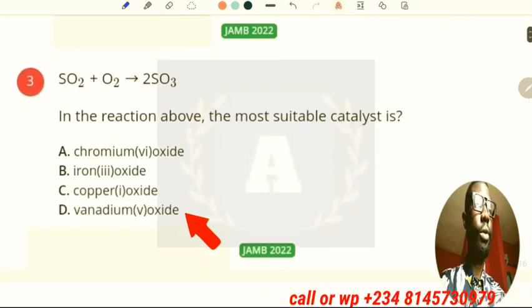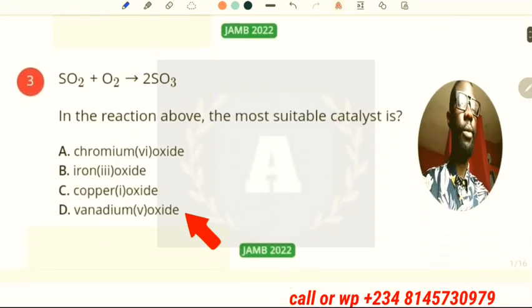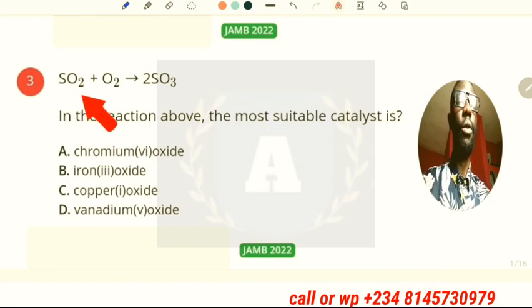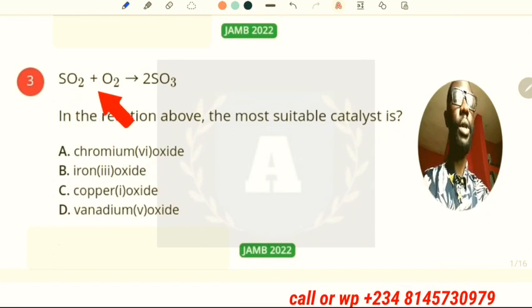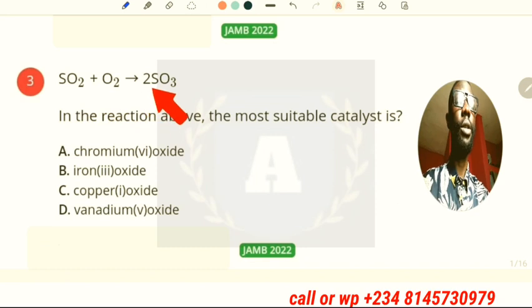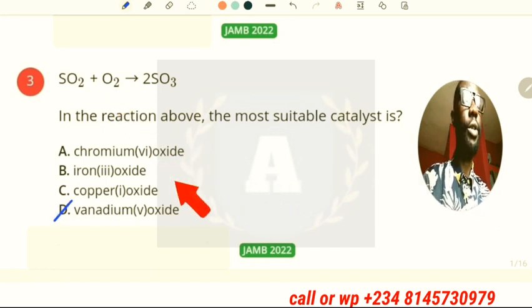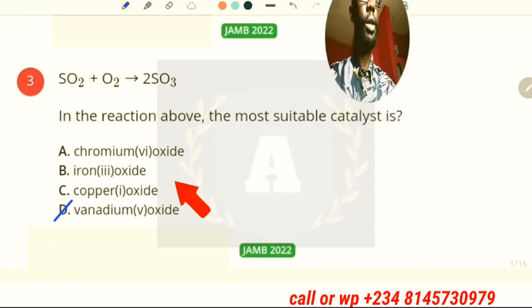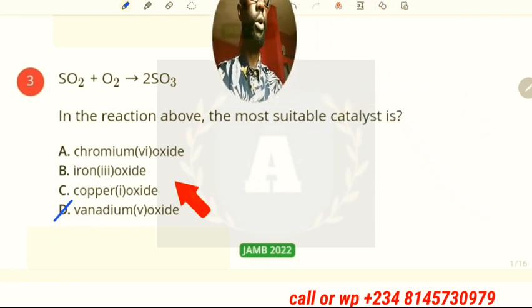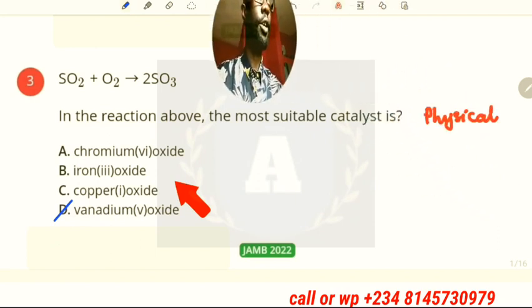Now the third question says sulfur 4 oxide reacts with oxygen gas to give sulfur 6 oxide. In the reaction above, the most suitable catalyst is vanadium 5 oxide for this reaction, which is the contact process, while some will call it diffusion cloud chamber reaction.